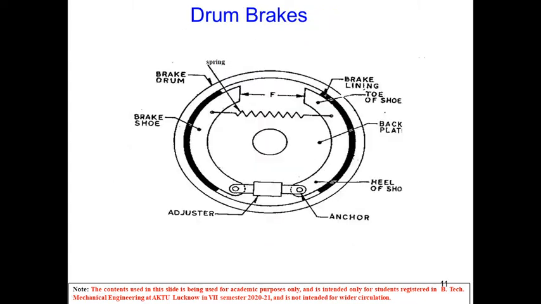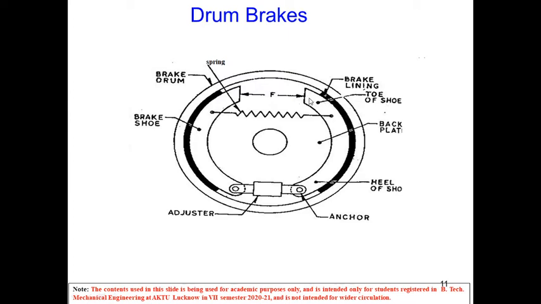So in this we can see that this is the brake drum, and this is the case of internally expanding brakes. This is the anchor, adjuster, this is the heel of shoes. Okay, this is the heel of shoes, back plate fitted at the back, brake linings made of friction material, and toe of shoe.